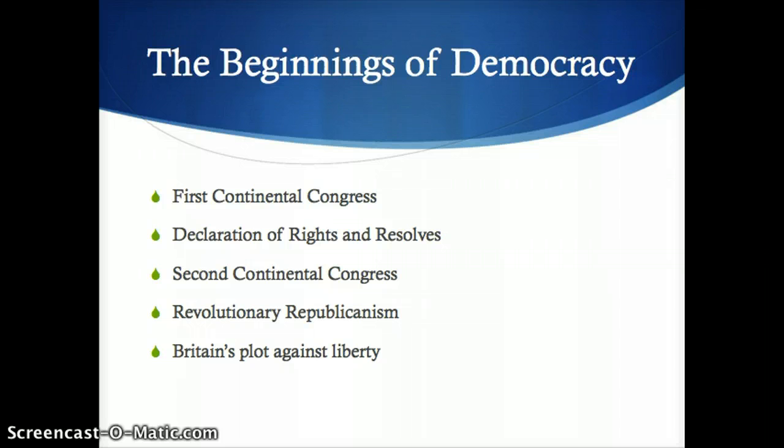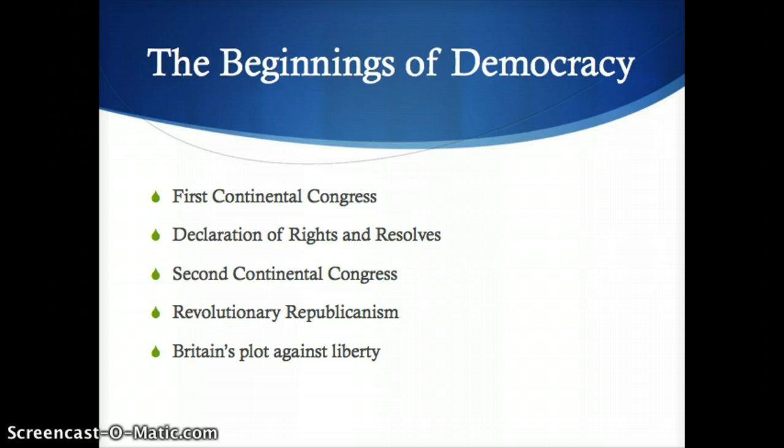Delegates from all over the colonies converged together. Discussions centered not on how to prepare for war, but rather on how to resolve sectional differences that most delegates feared were irreconcilable. After weeks of debate, the delegates agreed to a Declaration of Rights and Resolves, which attempted to define American grievances and justify colonists' defiance of English policies and law.